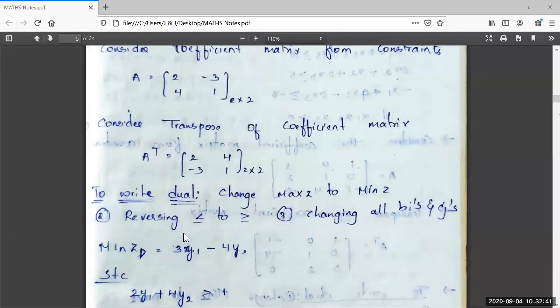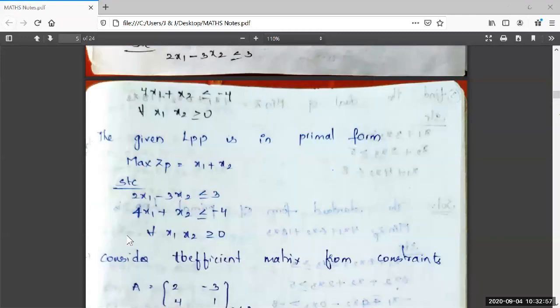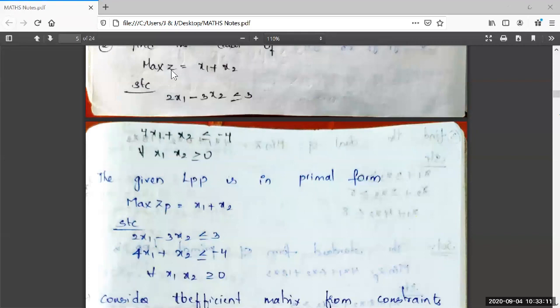Writing a dual from a given general LPP. See here, I am going to the question part. It is given LPP, that is general LPP. As we know, the given LPP is in the standard form of primal LPP. Max ZP, with P indicating primal LPP, Max ZP is equal to x1 plus x2. See carefully, there is no difference between the given LPP and the primal LPP. The only change is suffix P is put for Z.